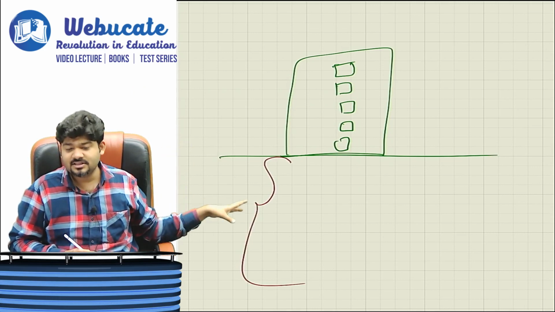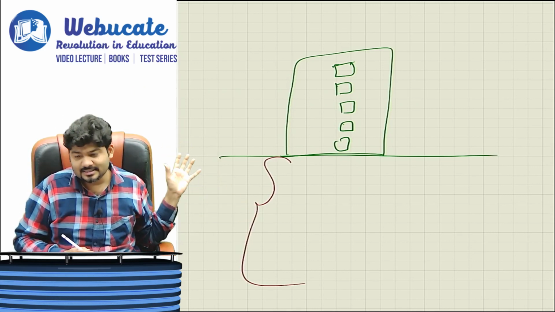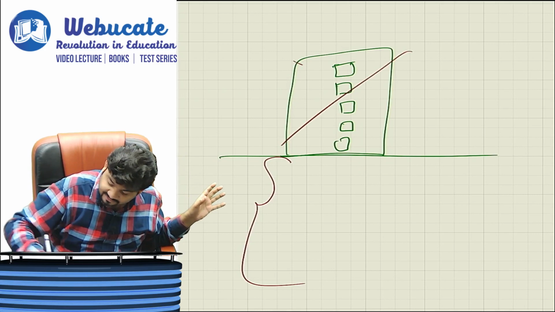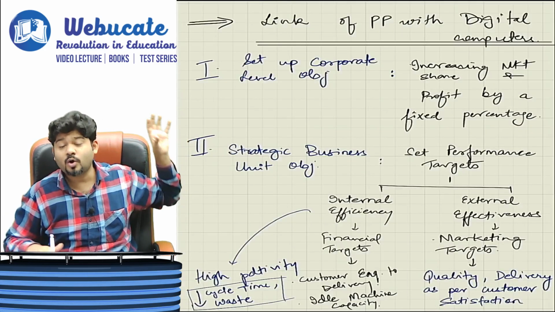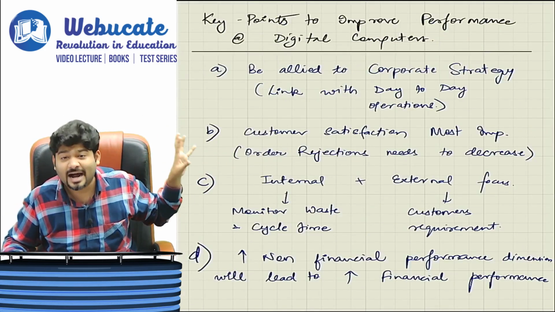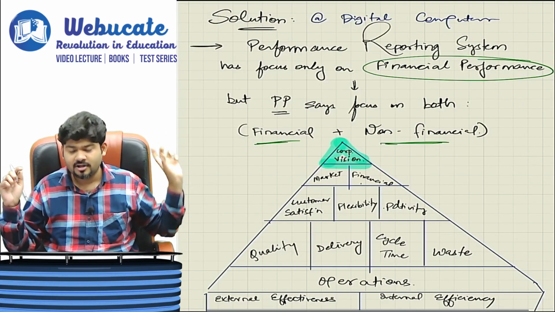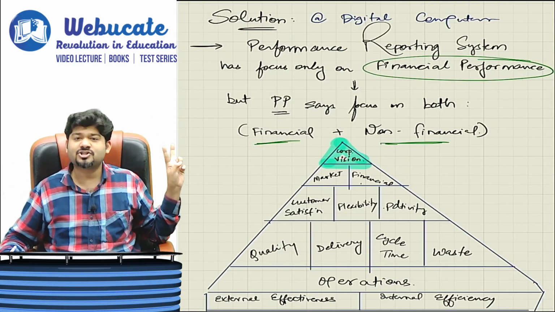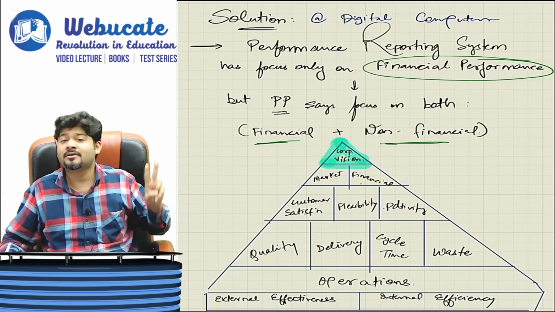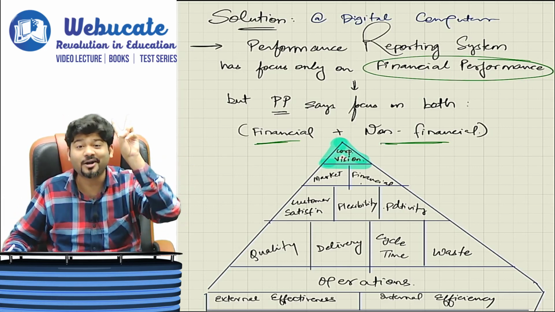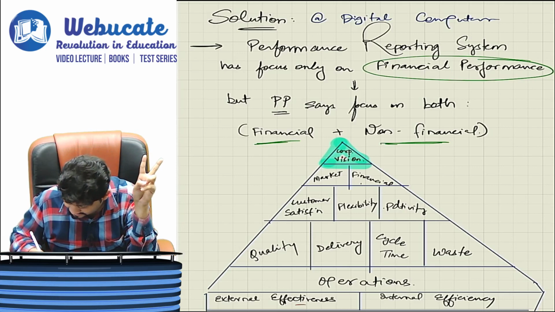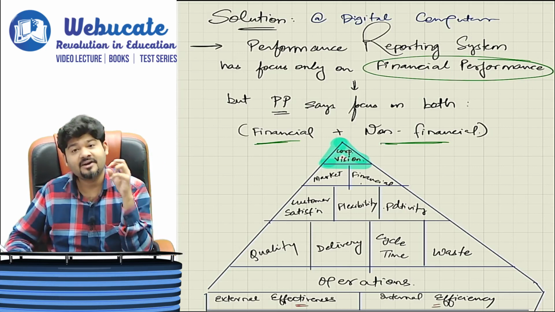Because if this is not proper, then your building will fall down. So this is what your performance pyramid starts with. It states that your base has to be very strong. It focuses on two things: external effectiveness and internal efficiency.